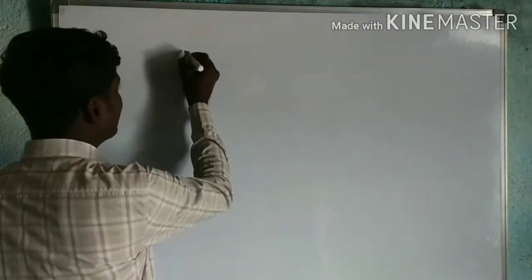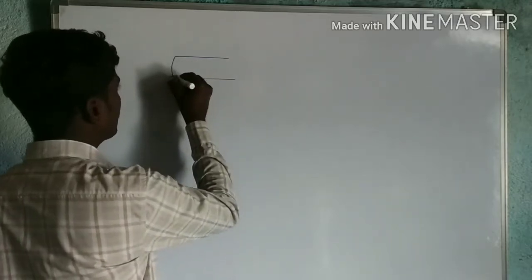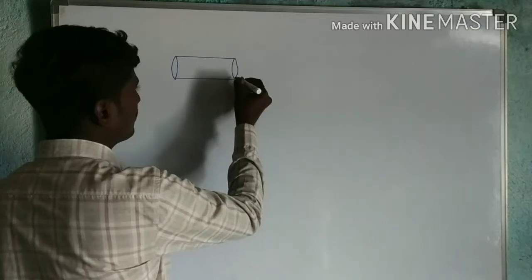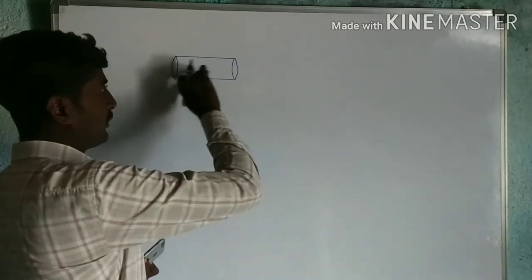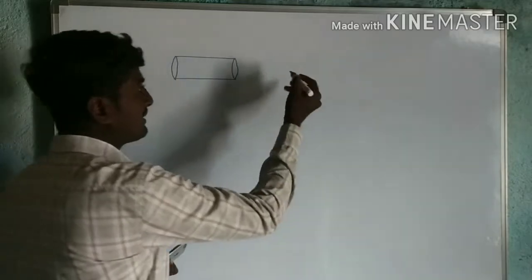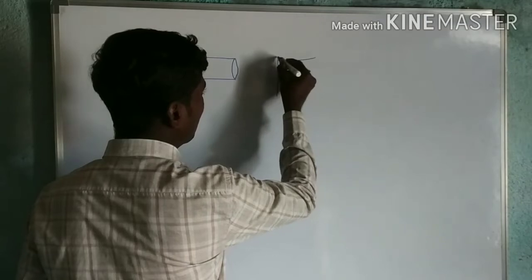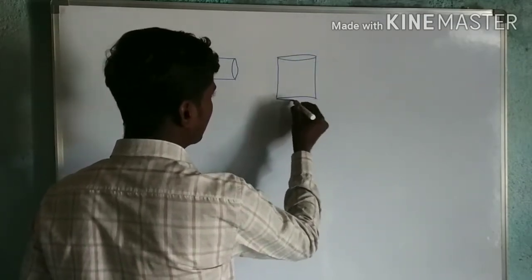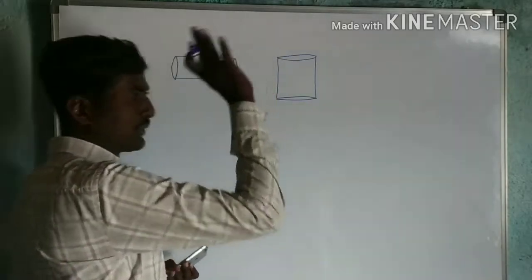Let us take this as the pipe. Through this pipe the water is flowing, and there is one tank, that is a cylindrical tank in a field. Through this pipe from the canal the water is flowing.